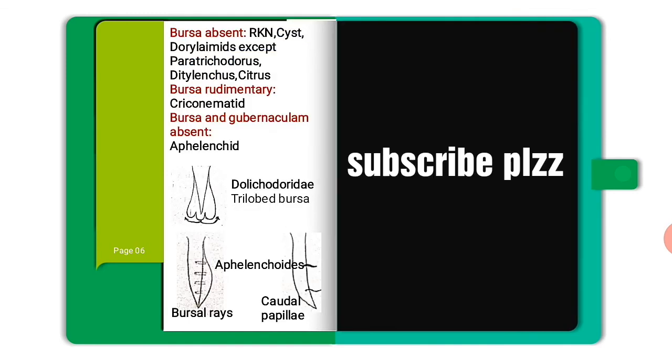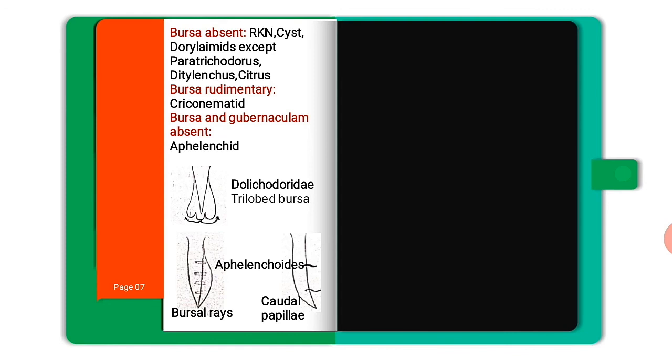Next one is about the bursa. The bursa is absent in case of root knot nematode, cyst, Dorylaimids, except Paratrichodorus, Ditylenchus, citrus, and bursa is rudimentary in case of Criconematids, and bursa and gubernaculum are absent in case of Aphelenchids. Next one is the three-lobed bursa, that is tri-lobed bursa, present in case of Dolichodoridae, which is an awl nematode. And next one is about Aphelenchids, that is a mycophagous nematode having bursal rays and caudal papillae.